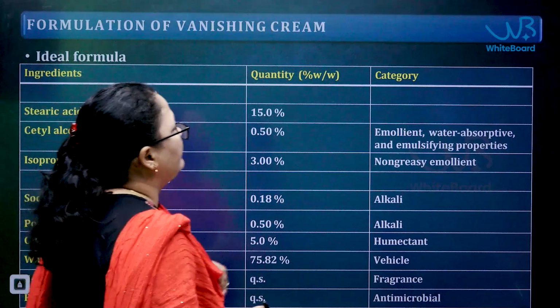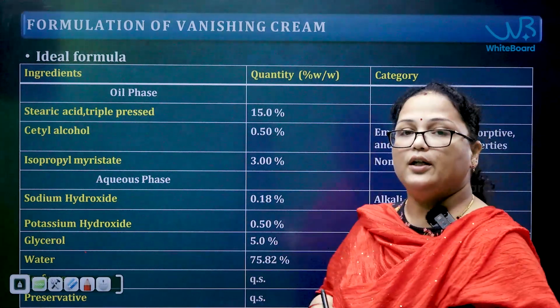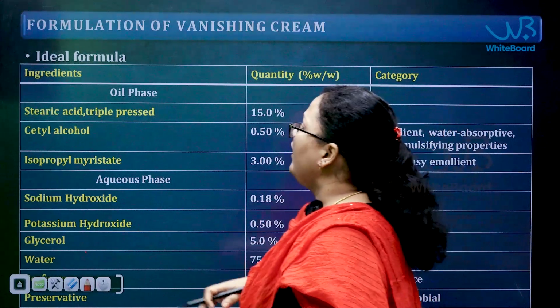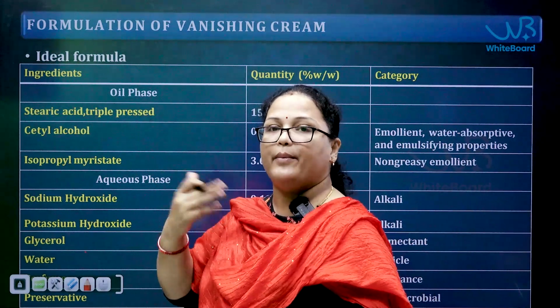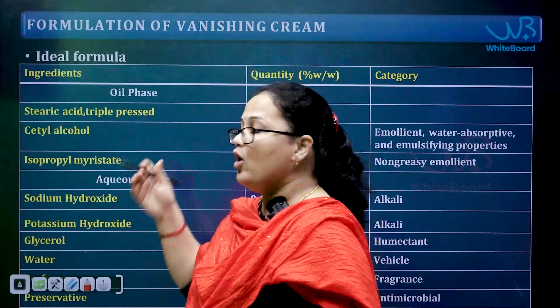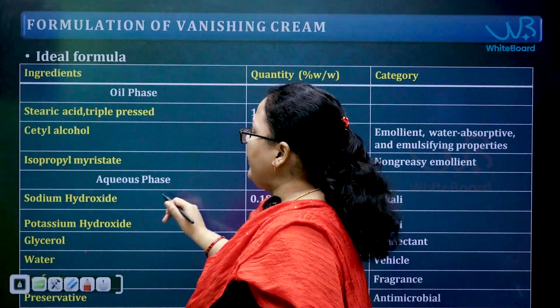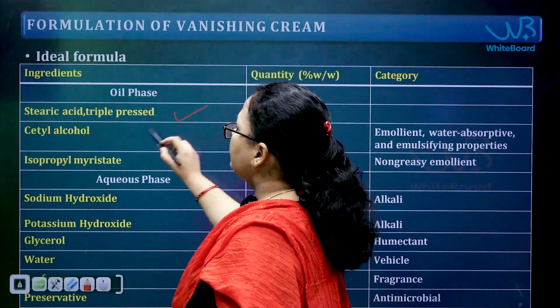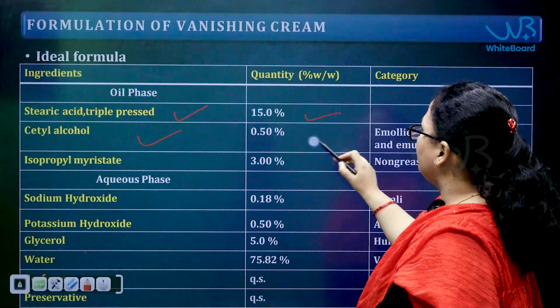Next, coming to the ingredients or the formulation used in the case of vanishing cream. As I have told you, creams are of two types based on the emulsion type, oil in water. So if you see the ingredients, they are divided into two here: oil phase and aqueous phase. The oil phase has stearic acid and cetyl alcohol. Here you can see the concentrations.